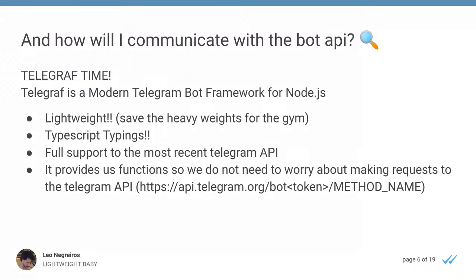It gives support to the most recent Telegram API, and also provides us functions, so we do not have to worry about the connection with the Telegram API. If we were not to use Telegraf, we would kind of have to get Axios, and then we would make requests to this API here, and we have to choose the method name, we have to specify the token every time, and Telegraf will be doing those things under the sheets for us.